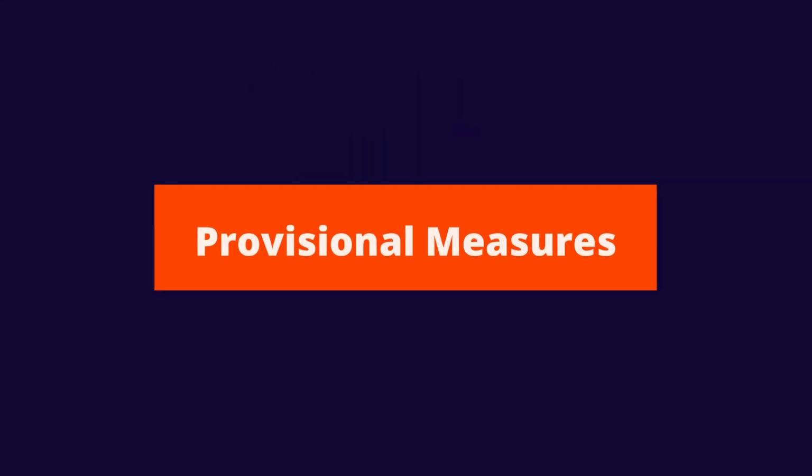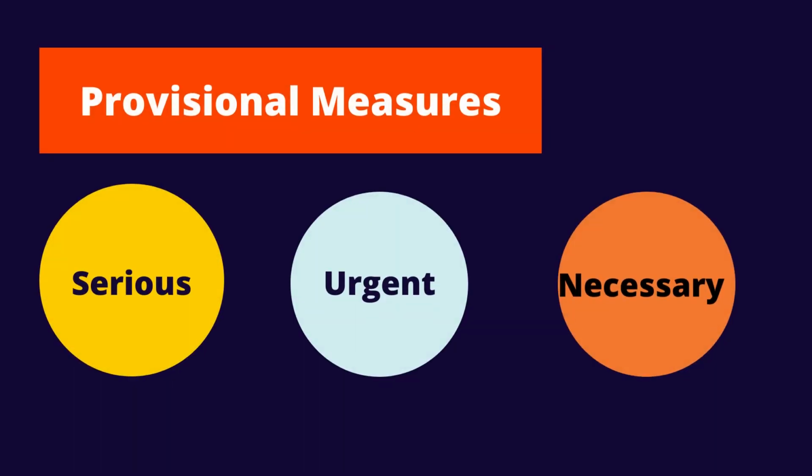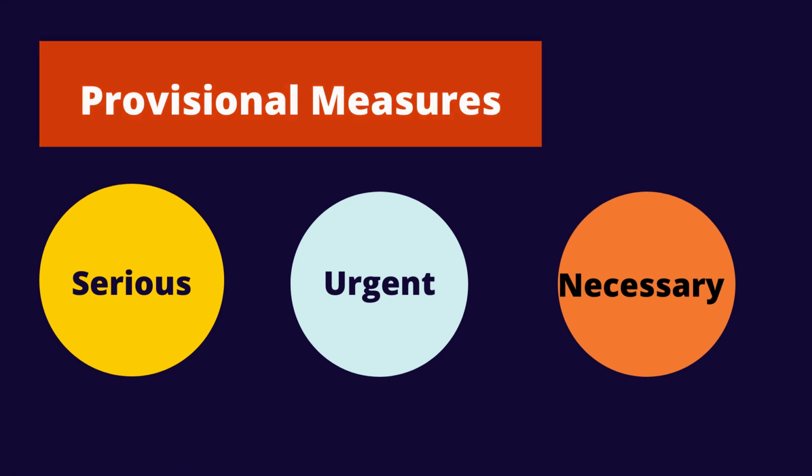The second function is the power to issue provisional measures. What are the provisional measures? They are measures that the court hands down in cases that are very serious, urgent, and when they may be necessary to avoid an irreparable harm to people. These three requisites must be satisfied prima facie before these measures can be awarded.